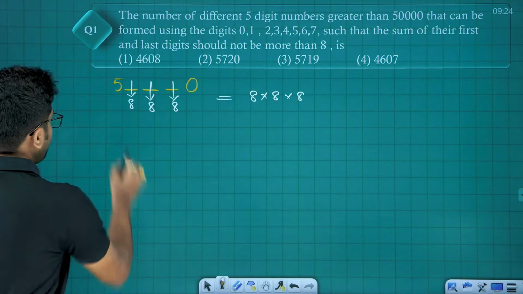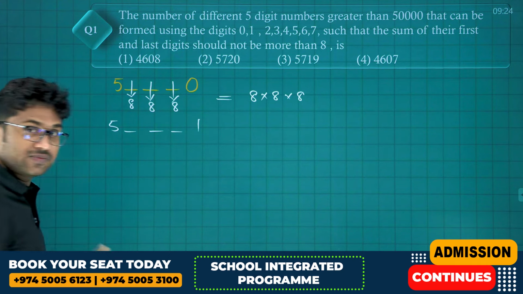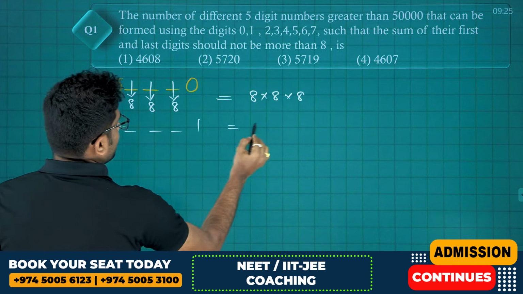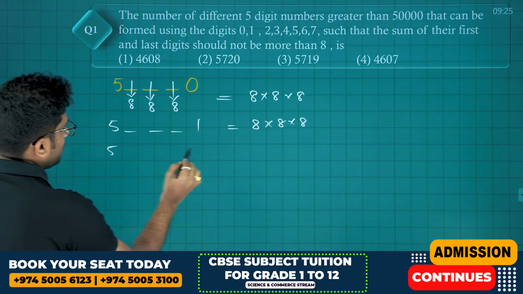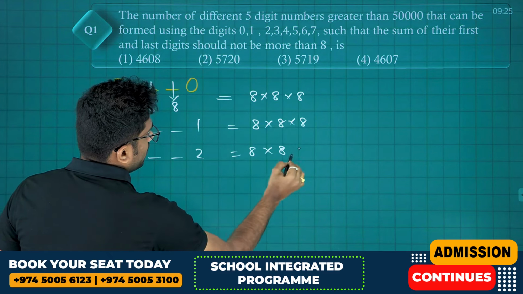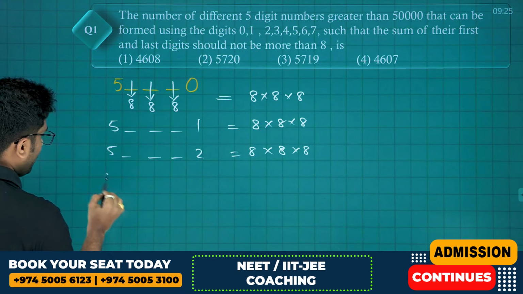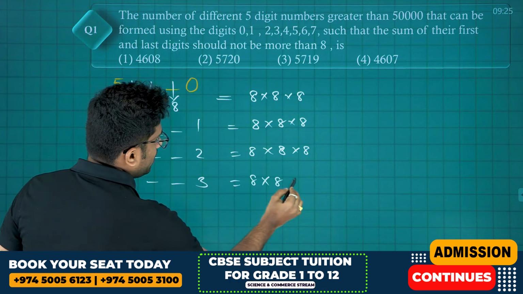Clear? Next, we'll fix 5 here and 1 here. Same again, you will get 8 into 8 into 8 numbers. We'll fix 5 here, 2 here. Same, 8 into 8 into 8 number of 5-digit numbers. We'll fix 5 here, 3 here. Again, we'll get 8 into 8 into 8.